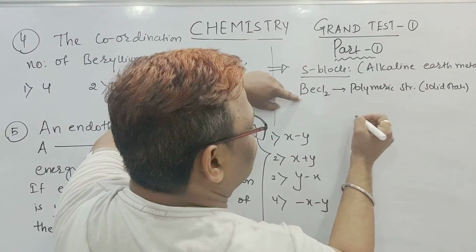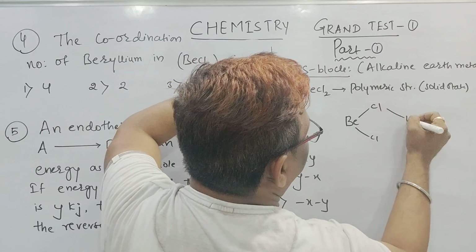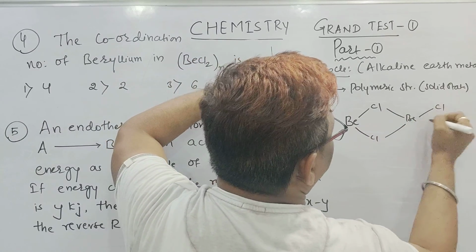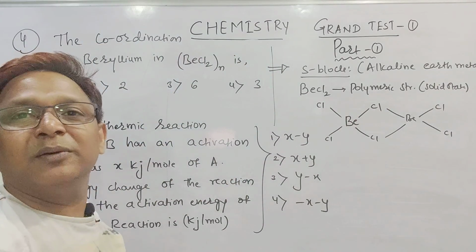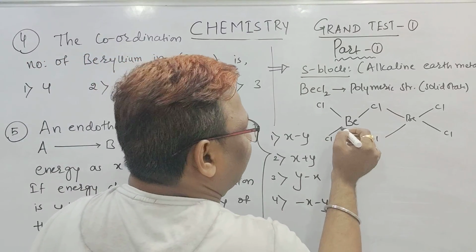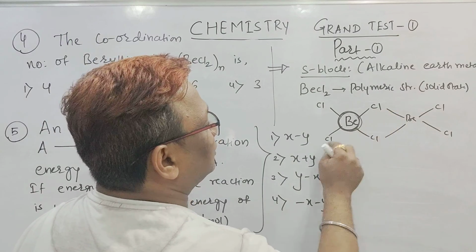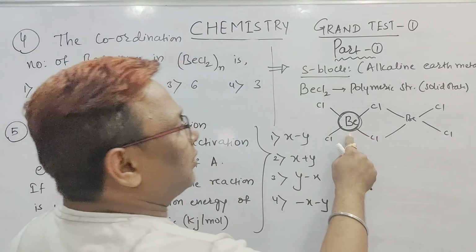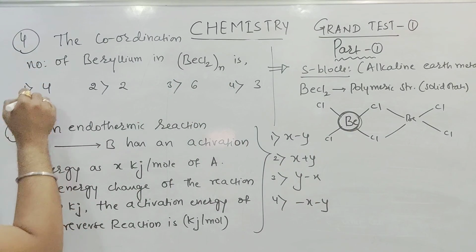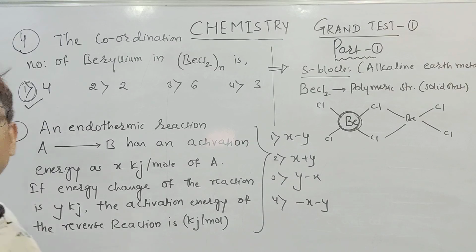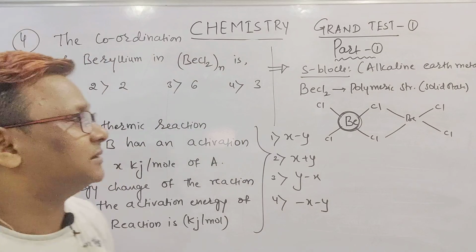It is written in our NCERT, you can check it. Be is bonded with chlorine, then Cl, then again Be, then Cl and Cl. It goes on in this way, in polymeric form. In this polymeric form, did you see each beryllium is surrounded by how many chlorines? 1, 2, 3, 4. So the coordination number of beryllium in polymeric form is equal to 4. So option number 1 is correct. See beta, this is a chapter question belonging to the S block. This kind of question is also asked in the exam.